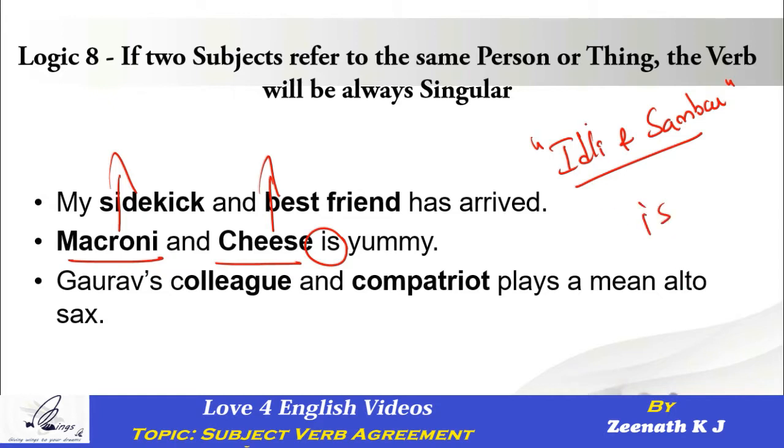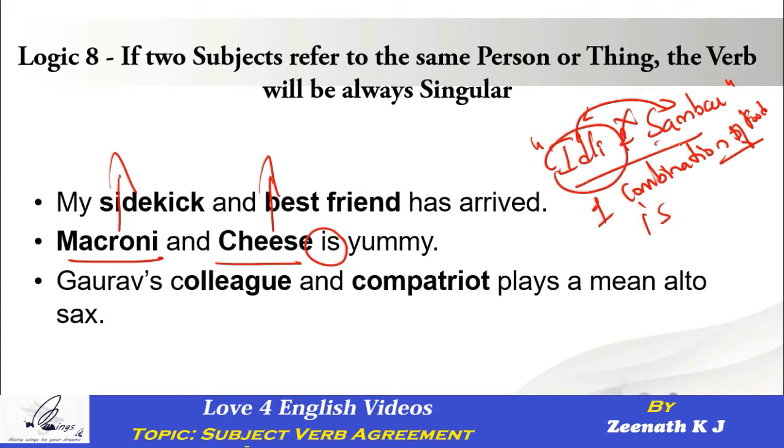Why? Because although idli and sambar are two separate items which are prepared separately, it's actually one combination of food. One combination of food, right? Nobody is a fool to have only idli without sambar or sambar without idli. That's exactly the point I'm trying to convey over here.